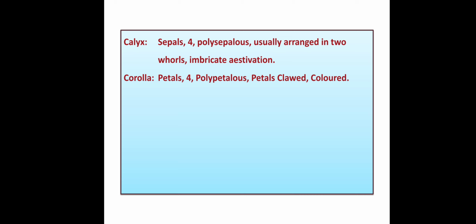Corolla. The member of the corolla is petals. Number is 4. Polypetalous. Petals are free. Petals are clawed and they are varied colored.